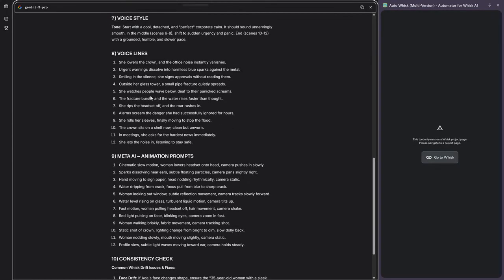If you look at the result that MRN gave us, it not only gave us the prompts in bulk to copy to create the images, but it also gave us prompts to animate each of the results it gave us. Now, I'm going to give you two options for you to choose the one you like the most, and depending on the time you want to dedicate to each video.